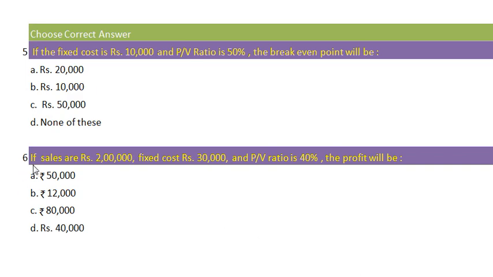Next, number 6: if sales are rupees 2 lakh, fixed cost rupees 30,000 and PV ratio is 40%, the profit will be option A, rupees 50,000; option B, rupees 12,000; option C, rupees 80,000; option D, rupees 40,000. Our correct answer is option A, rupees 50,000, because our formula for profit is sales multiplied by PV ratio minus fixed cost, that is 2 lakh into 40%, 80,000, minus fixed cost 30,000, our profit amounts to rupees 50,000.